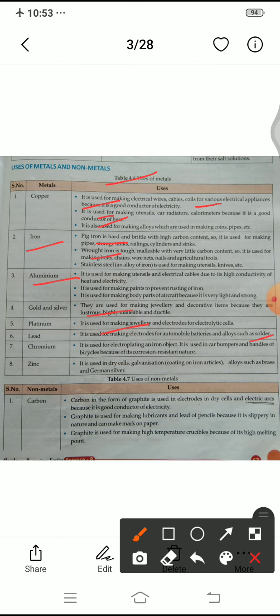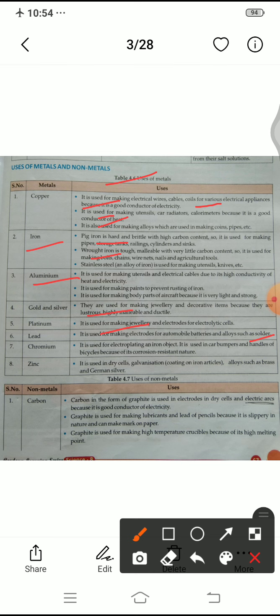Solder is a metallic glue. Metallic glue holds the parts together and forms a connection that allows electrical current to flow. It is a type of metallic glue. You use glue to attach pages, but that is not a metallic glue. When you use metallic glue, you can attach two metals or many more metals to each other. So now next is chromium.